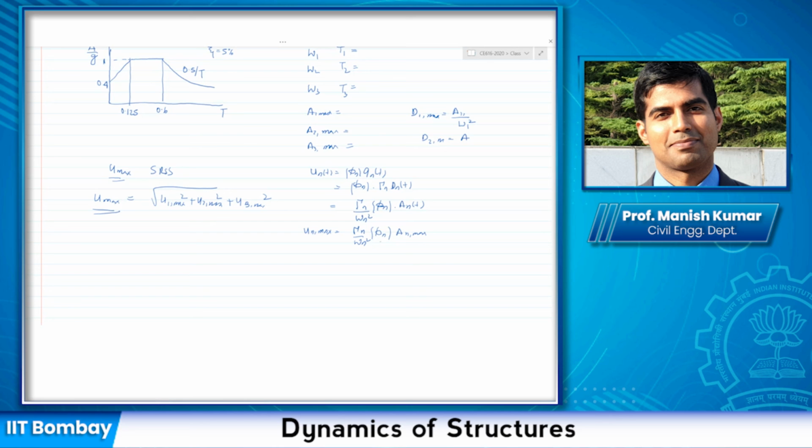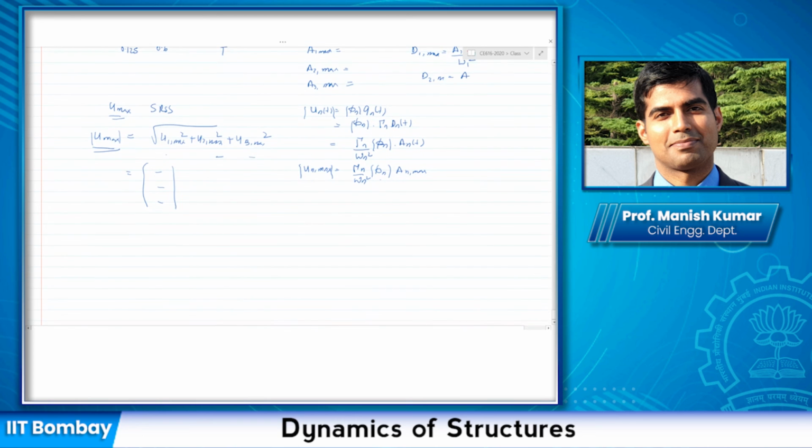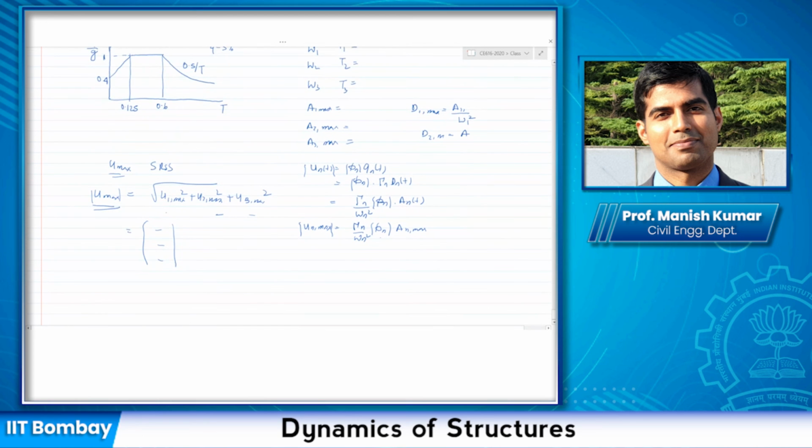Remember, when you are finding this, all of these are actually vectors, right? So just keep that in mind. In fact, this is also a vector. This would give you three values here, here, and here. And when you take the SRSS, it would be for the first degree of freedom, first degree of freedom, first degree of freedom, then second degree of freedom, second degree of freedom, second degree of freedom, and so on. Okay, let me do the calculation for one of these, and then you can perhaps understand for others.